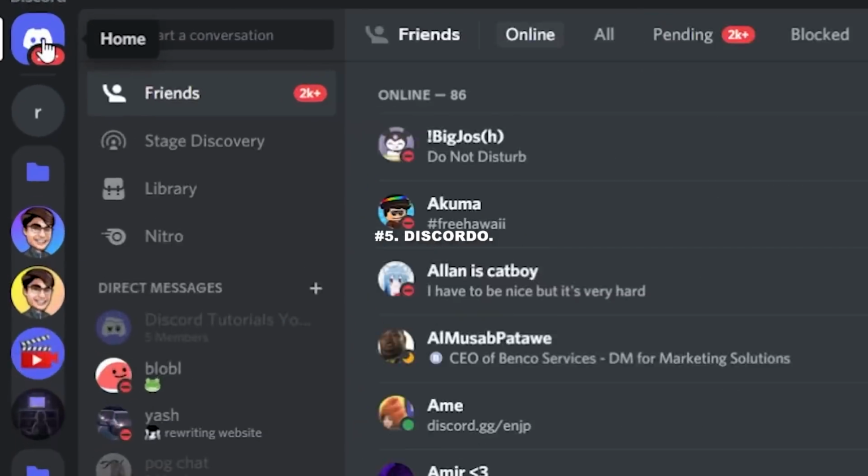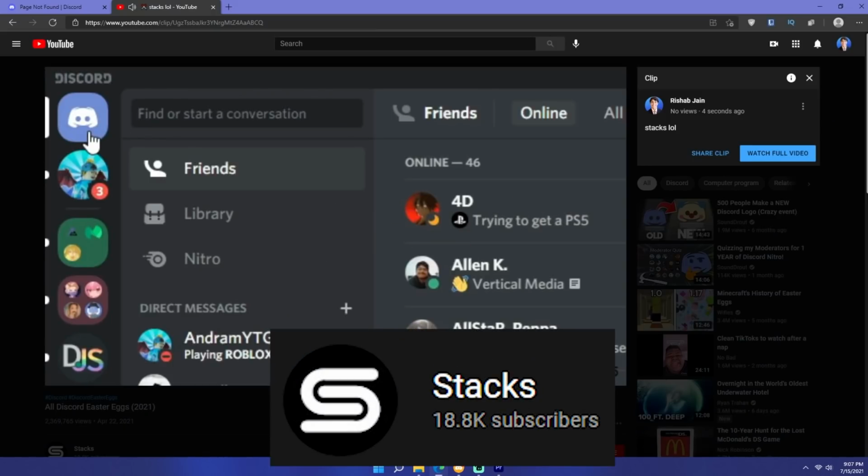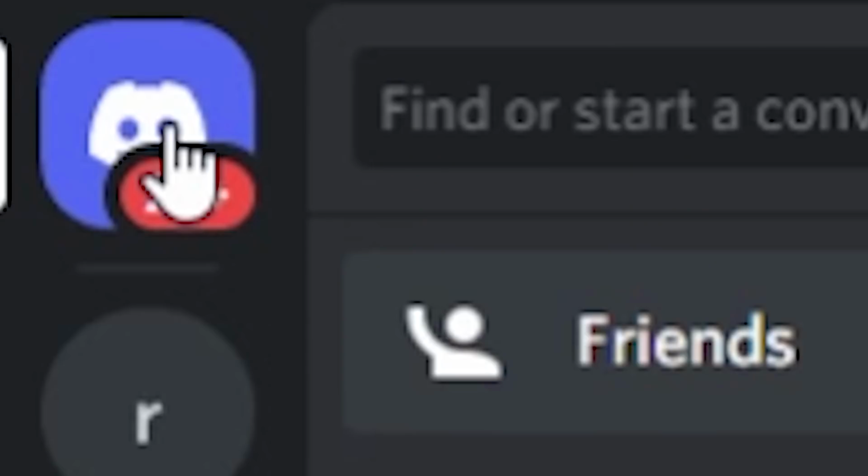If you press the Discord home icon 15 times, it will play a sound that sounds like, or as my fellow Discord creator Stacks would say, Discardo sound effect. Further, if you press this another 15 times, it will now enable another sound effect, the Discord call leave sound.